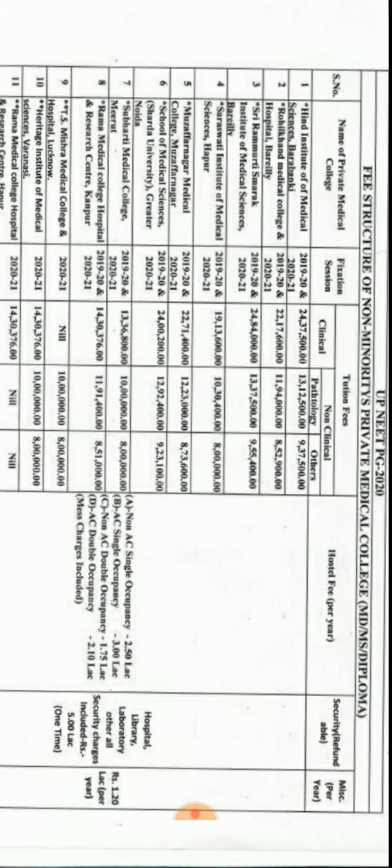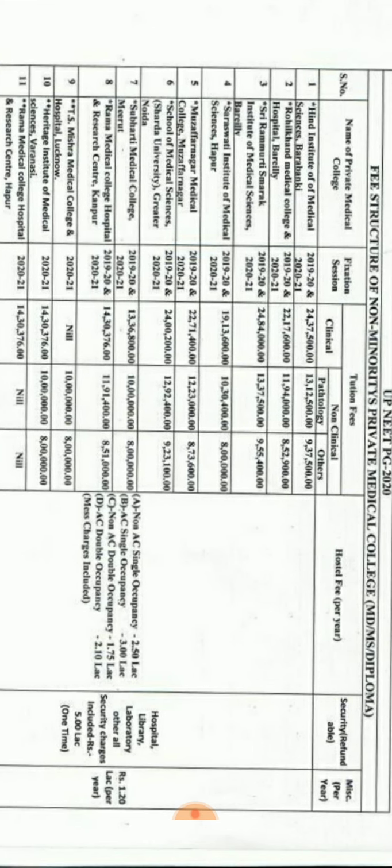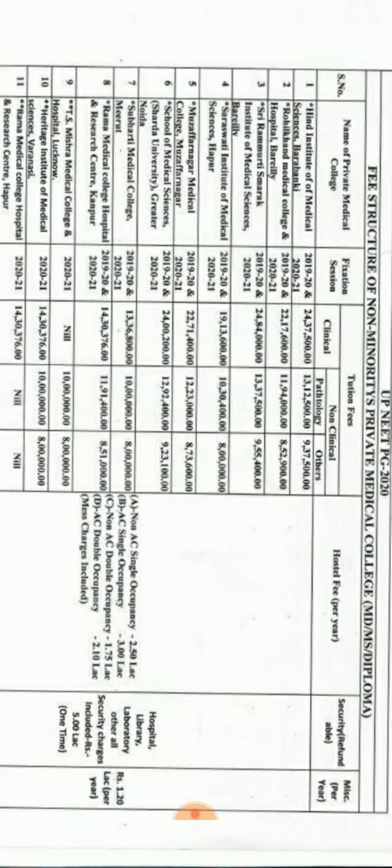Now first we will talk about the fee structure for non-AC single occupancy hostel room. The fee is 2.5 lakhs, and for AC single occupancy it's 3 lakhs per annum. For non-AC double occupancy room, the fee is 1.7 lakhs per annum for each candidate, and for AC double occupancy, the fee is 2.10 lakhs. Mess charge is included, so living cost plus your mess charge, including both, the fee is 2.5 lakhs on average for single occupancy non-AC.